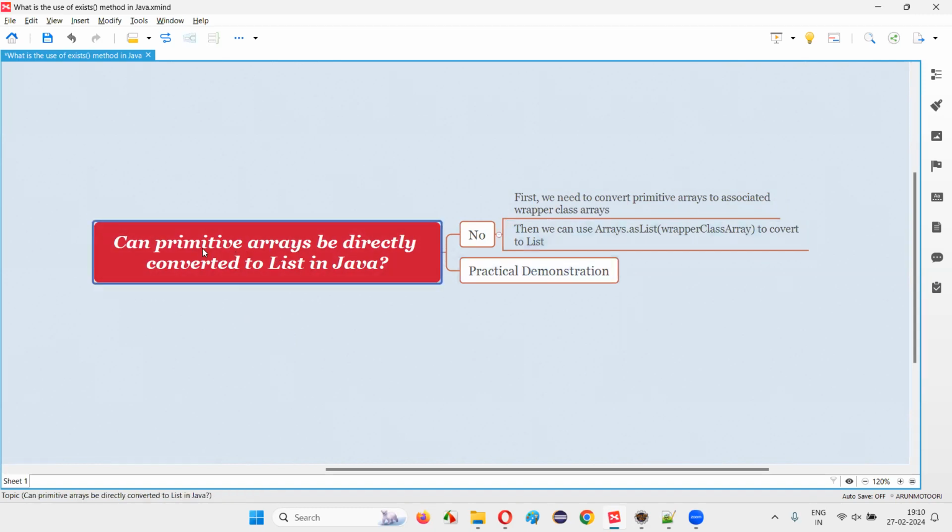So instead of directly converting this primitive array to a list in Java, first we have to convert this primitive array to a wrapper class array. And after that, you pass this converted wrapper class array to the Arrays.asList command, and this will convert into the list. So the answer is no, if it is directly, but if you follow this three-step process, then it is possible to convert a primitive type array into a list, but not directly, guys. Let me practically demonstrate and prove that.